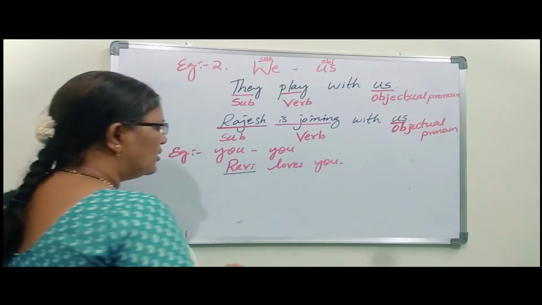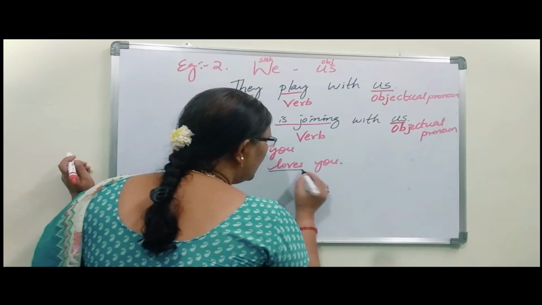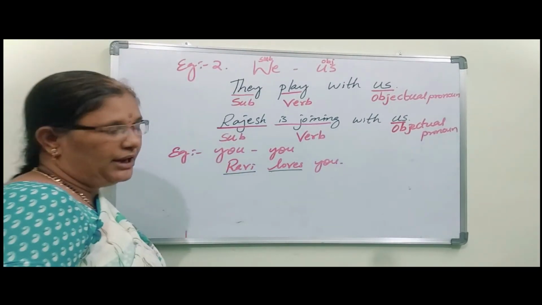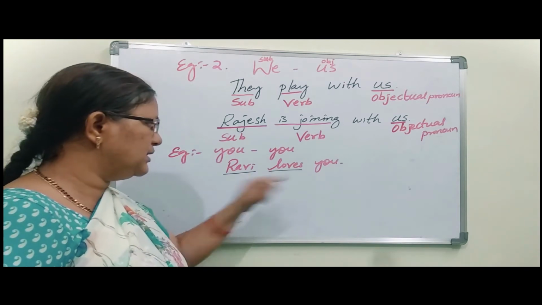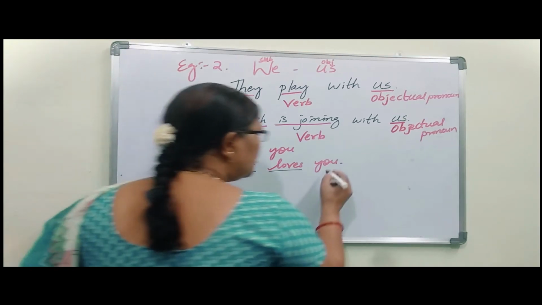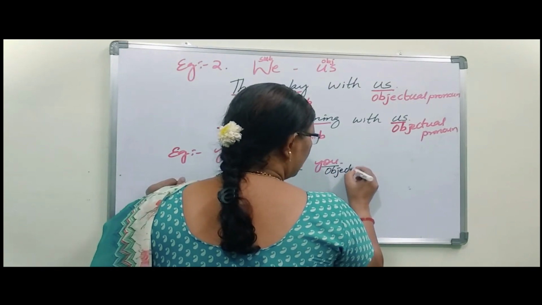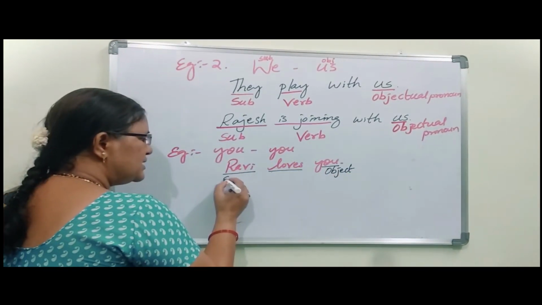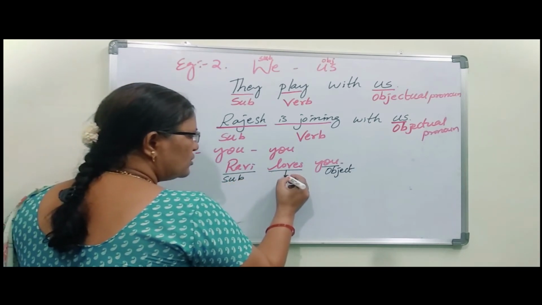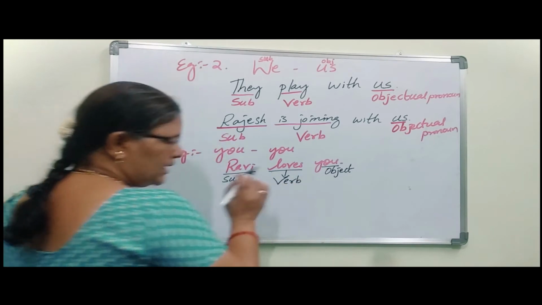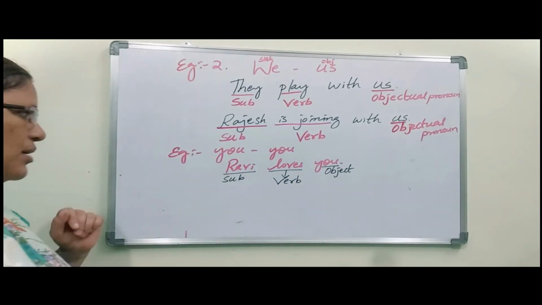He does one thing. What is that? Love. To whom? You. So you is object here. Ravi is subject. Loves comes under verb because it is an action or work.